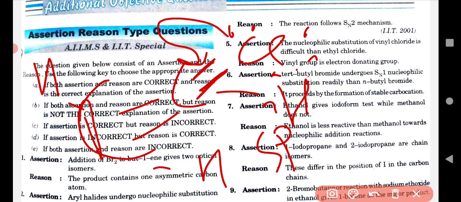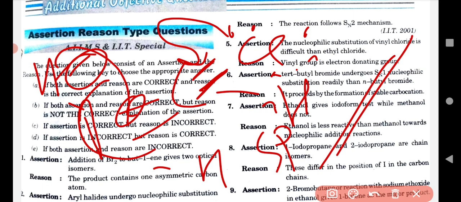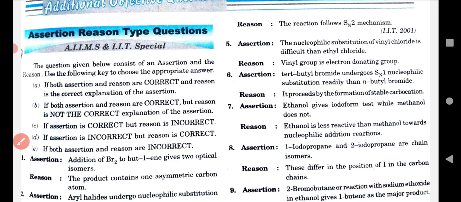Understand that? The double bond breaks and a negative charge appears on this carbon. So this chlorine cannot be substituted by another nucleophile. The vinyl group is not an electron donating group. So option C is the correct answer for the fifth assertion and reason.